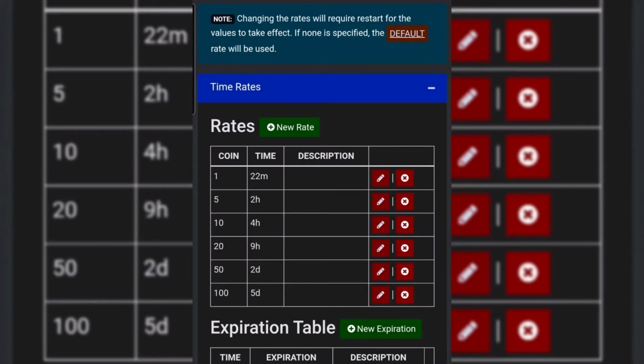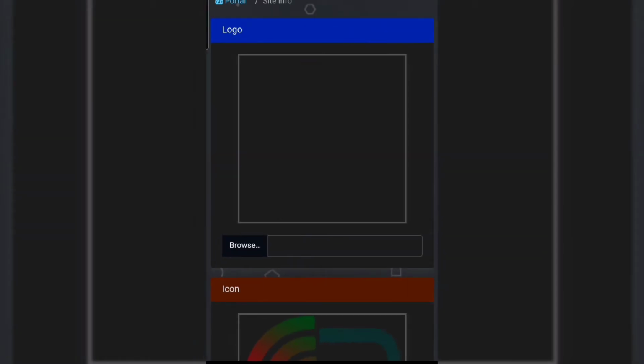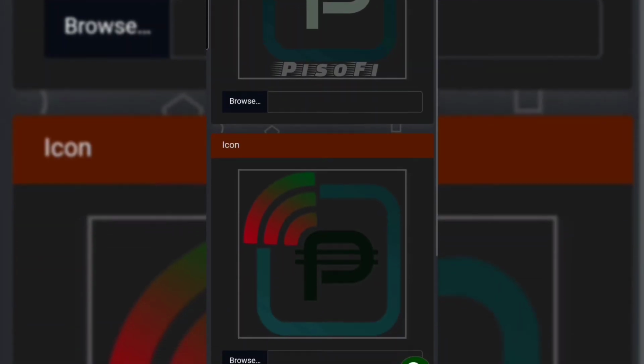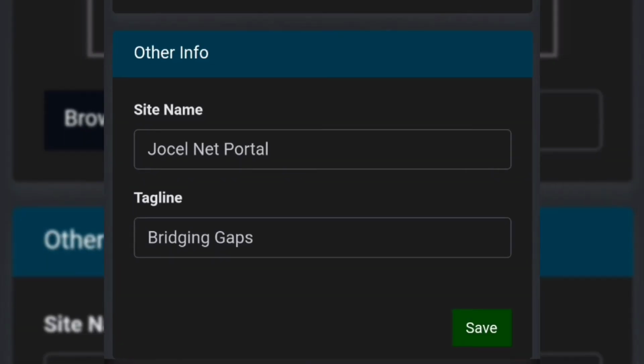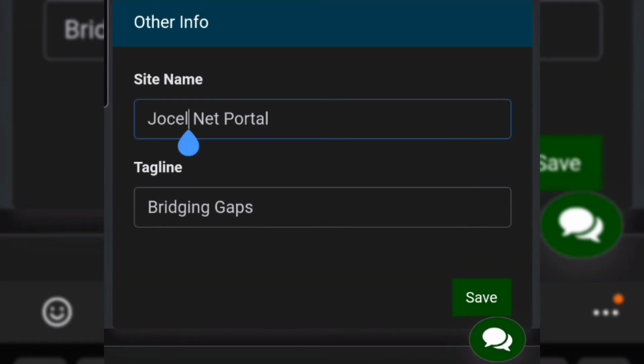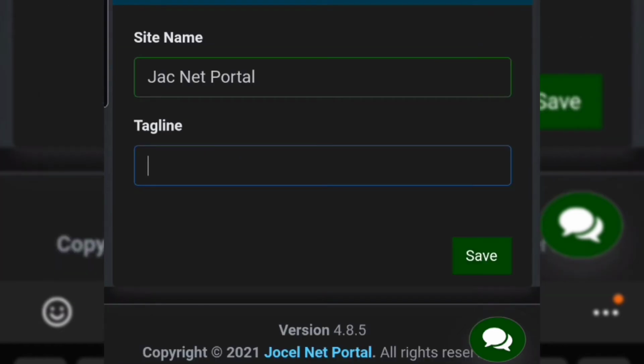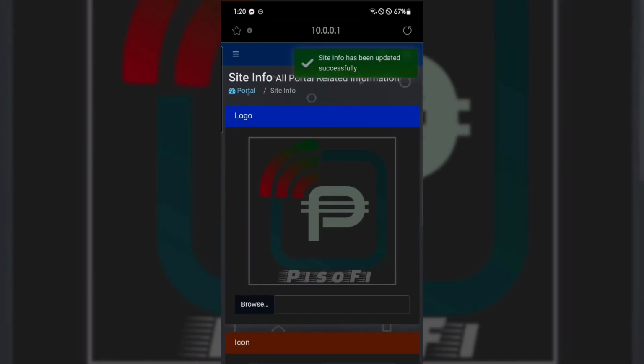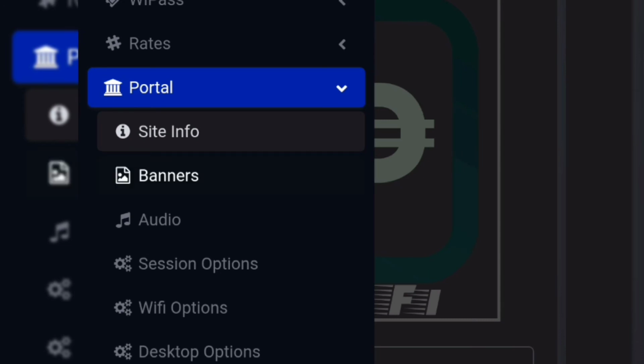Now let's change the name and tagline. Just ask the owner. They know much better than you do, lol. Now let's see our banners.